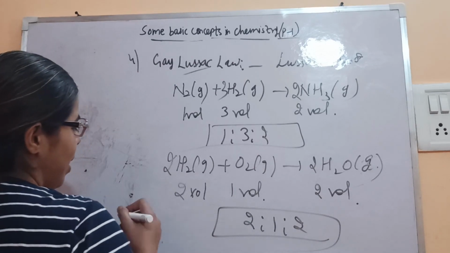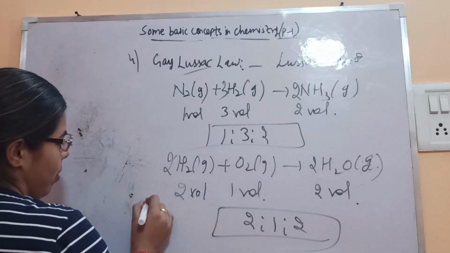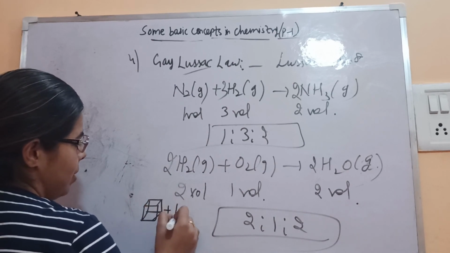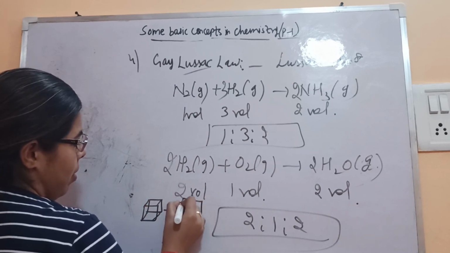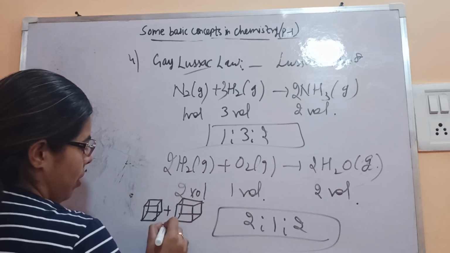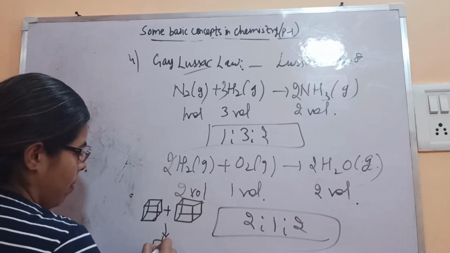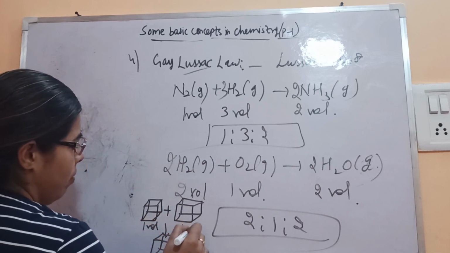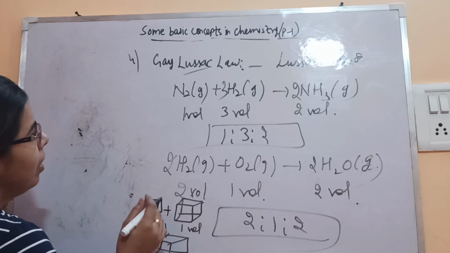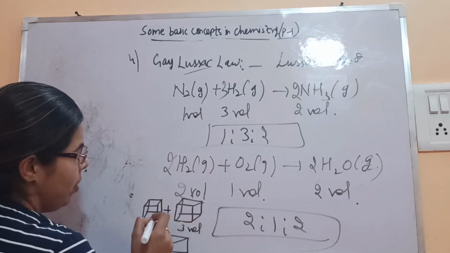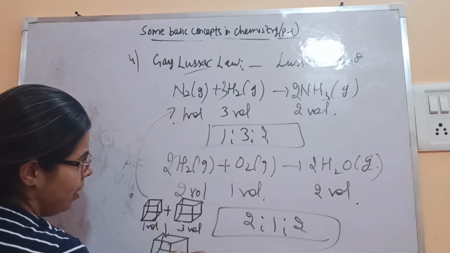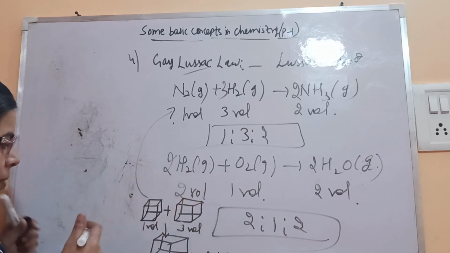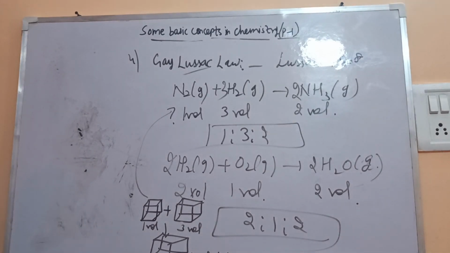We can show also by this. Volume plus volume gives you 1 volume, or say 3 volume of this, and then 2 volume of ammonia. This space will increase volumes. Fine. So this is the meaning of Gay-Lussac law.